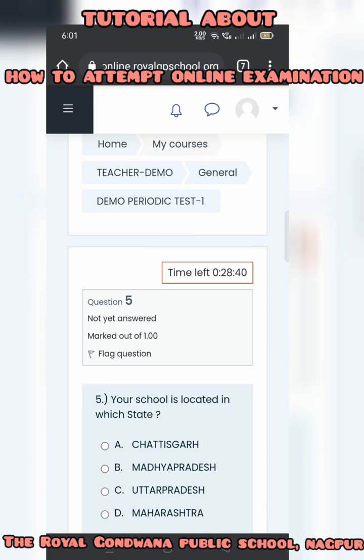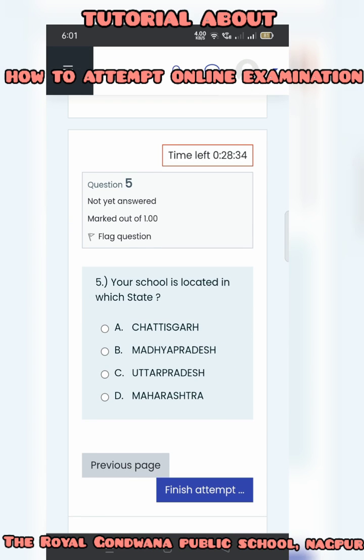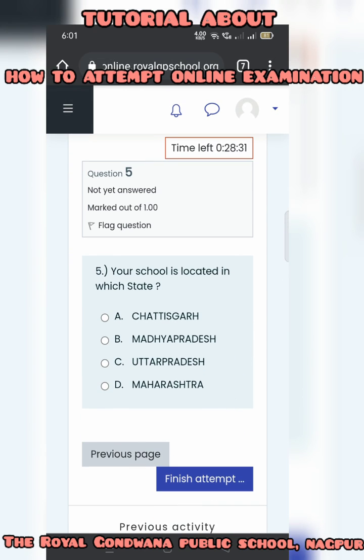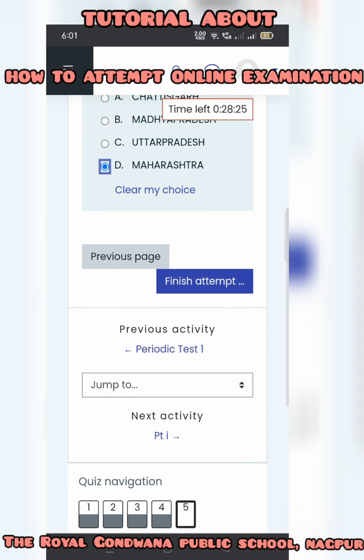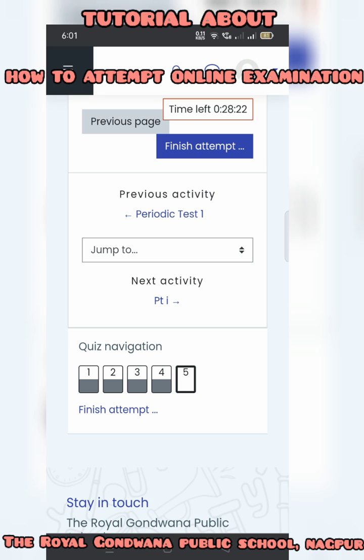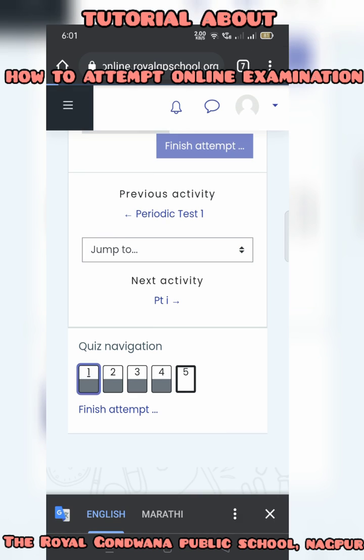So you can see the reverse counter is also there, meaning the time remaining is shown at the top. Next question, in which state is your school located? The 4 options are there. If the answer is Maharashtra, click on that. Here there is an option of Finish attempt, and if you go to the bottom, there is a quiz navigation. If you want to select or review any question, you need to click on that.